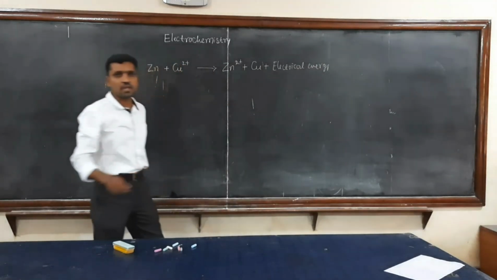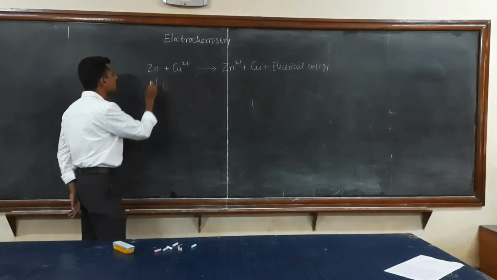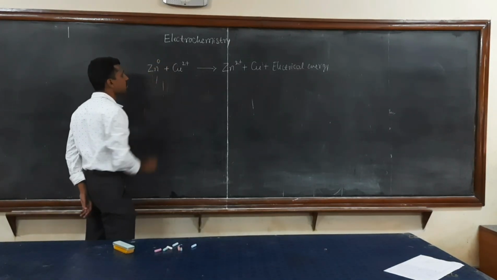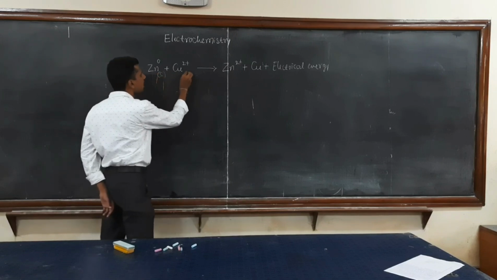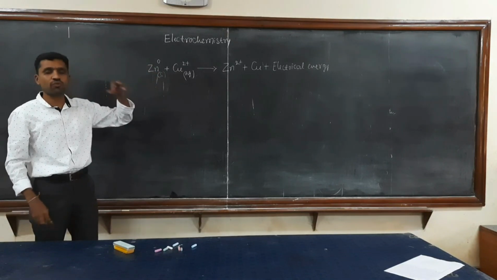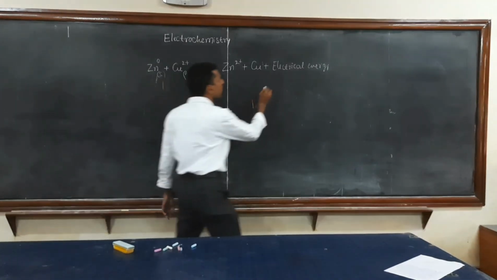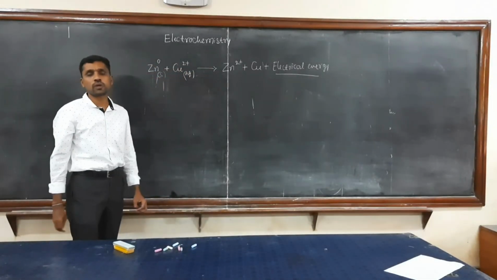So this one is the first reaction. This one is simple, that is a spontaneous reduction reaction. In this case, the oxidation state of zinc becomes zero, and copper becomes solid. It becomes aqueous, that is copper sulfate solution. So these transformations of electrons involve the generation of electrical energy, and this one is an example of an electrochemical cell.